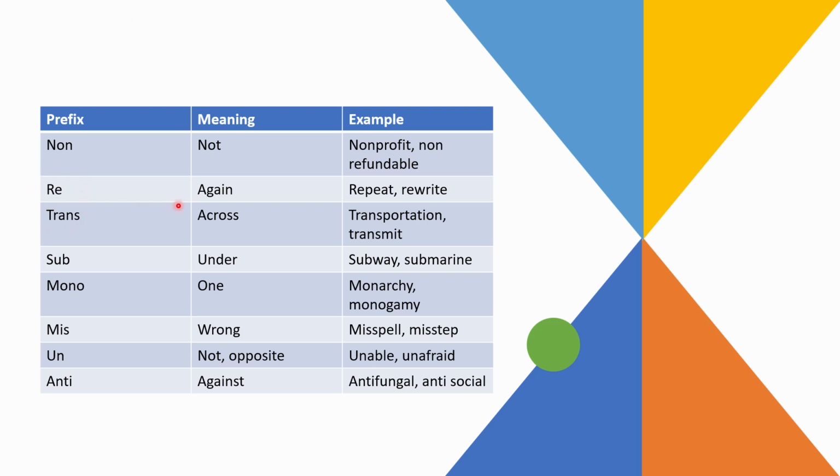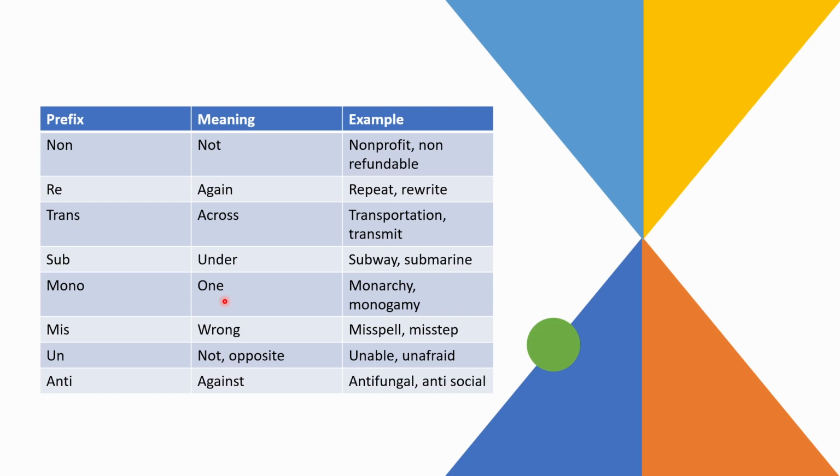Next is re, which means again. So repeat, you're saying the same thing again, or rewrite, you're writing the word again. Trans, which means across. So transportation and transmit. So now we are transmitting the waves and the sound waves basically. So that is transmit. Sub, which means under. So you have a subway or a submarine. So you will see that a boat goes on water while the submarine goes under the water.